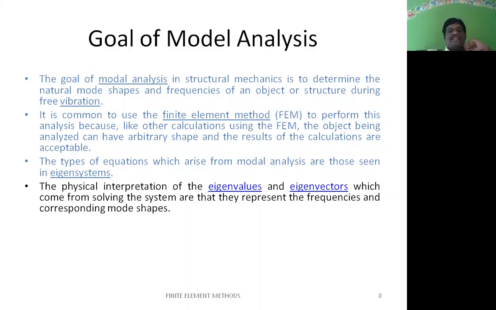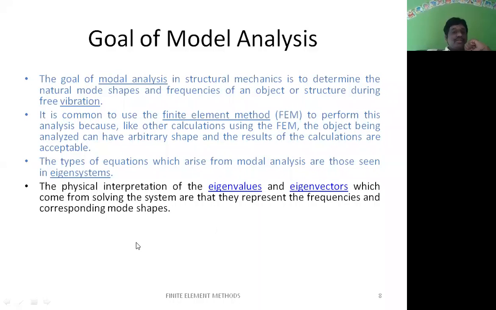Using F is equal to ma, we are going to define the dynamic analysis governing equation for all types of dynamic analysis problems. That can be discussed elaborately in a separate session. Before that, we are going to see some of the basics. That is my intention, so we gather all this information and put it in front of you.